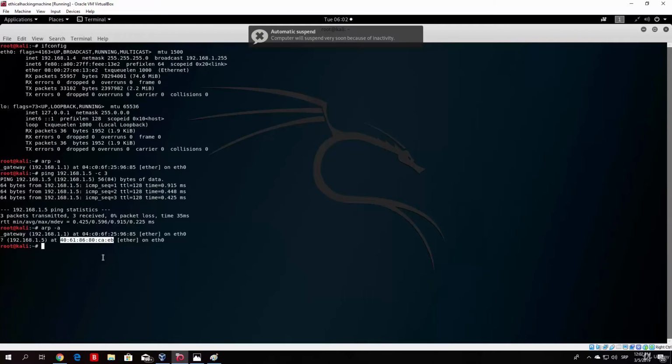We got it since the ICMP request, or the ping request, actually had to perform the ARP request first in order to find out the MAC address of my Windows PC in order to send the ping requests. That is the simple idea behind the ARP request. Now there are 2 things about ARP: ARP requests and ARP responses. ARP requests are basically something you send to a router, for example, as I said, who is, and the ARP reply starts with I am, or that IP address is located at that MAC address.